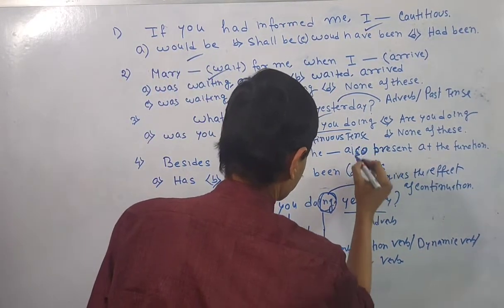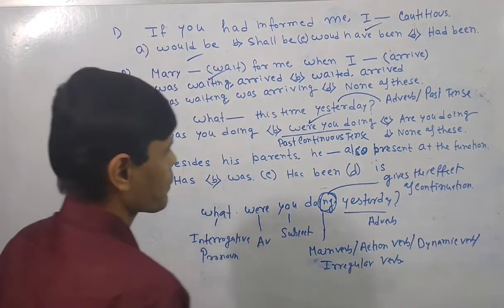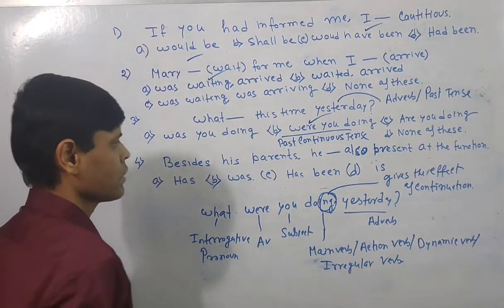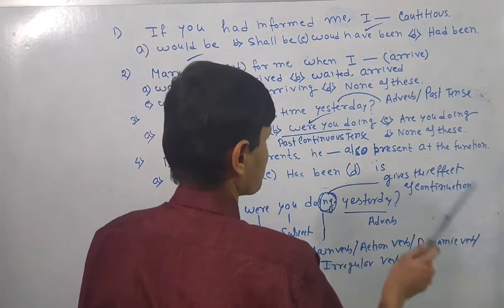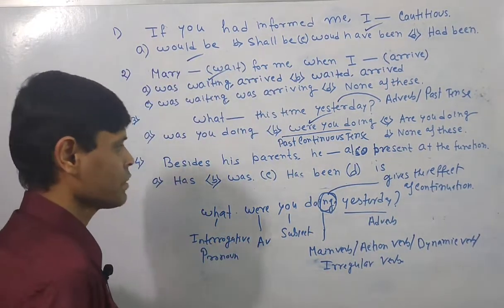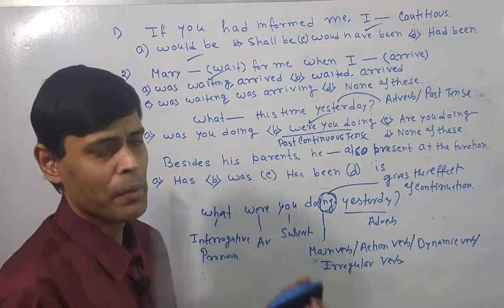Besides his parents, he is also present at the function. Besides his parents, he has also present at the function. If we just consider this sentence, you should know that the sentence is basically based on the simple past or